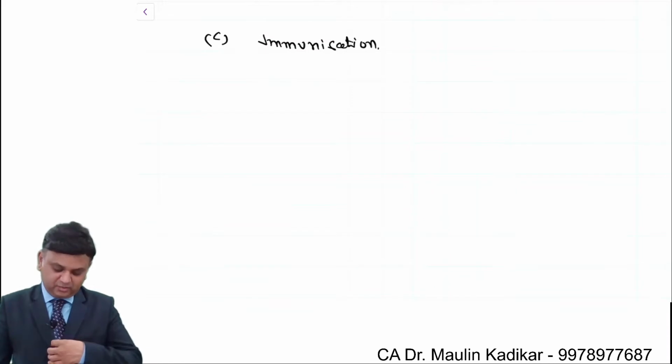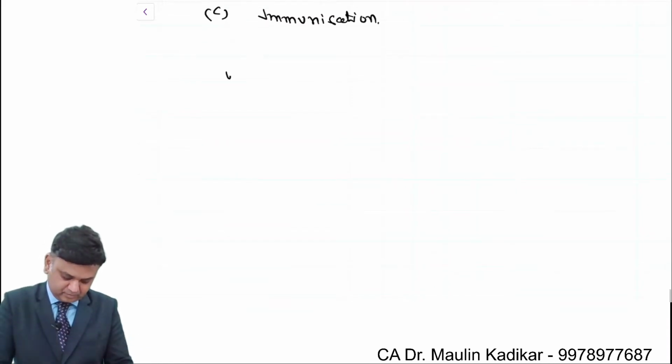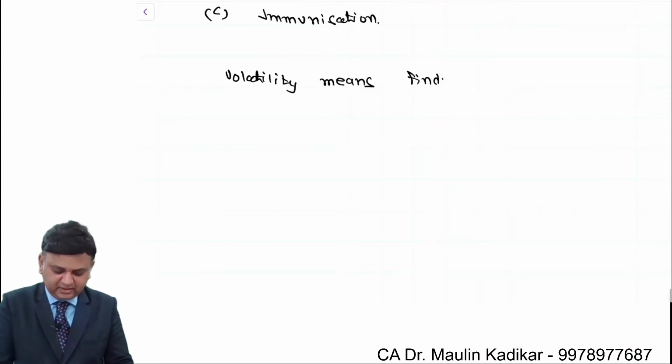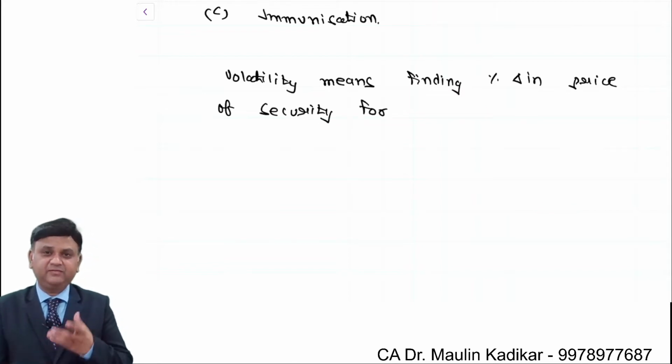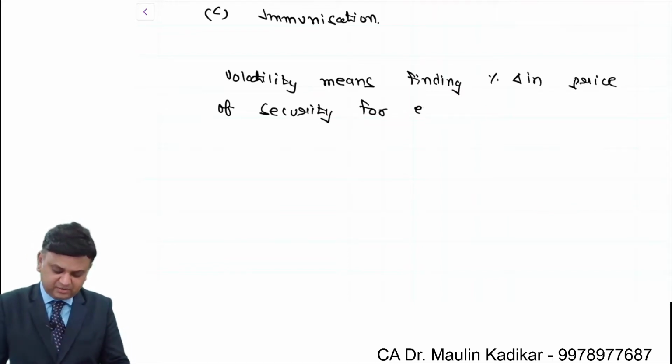With paragraph write down. Volatility means finding percentage change in price of security for every 1% change in cost of capital.